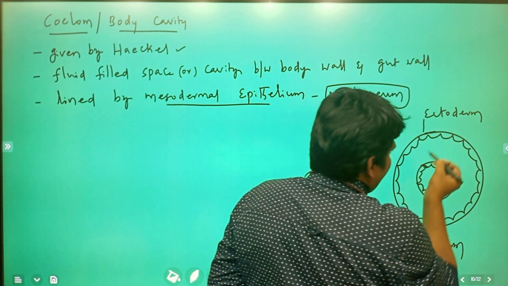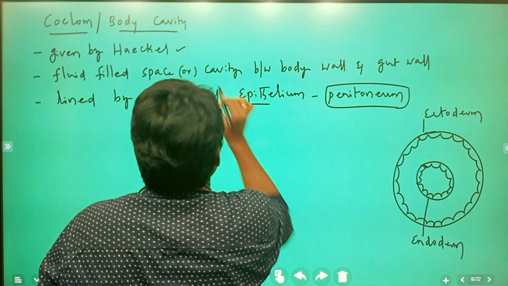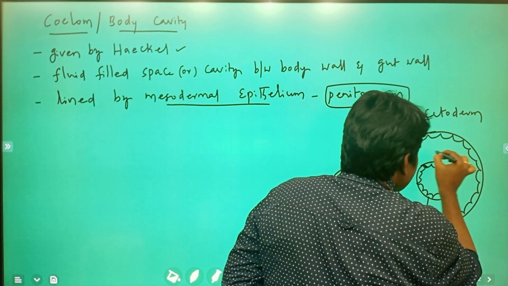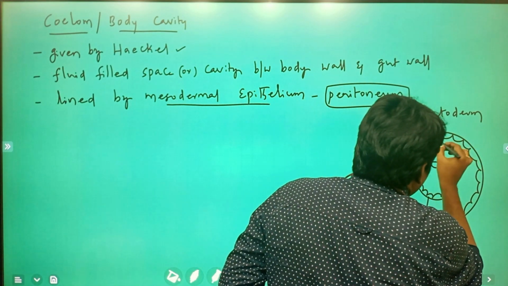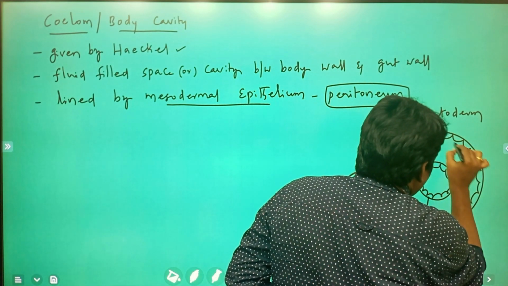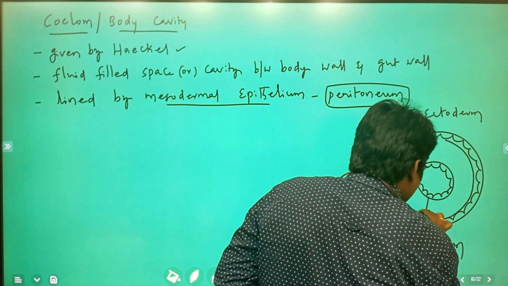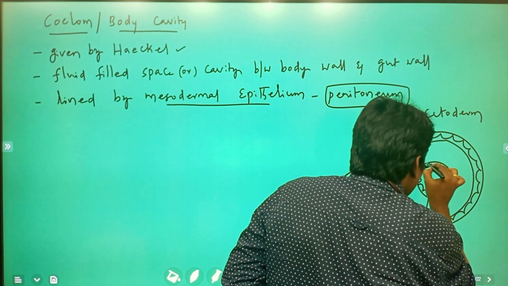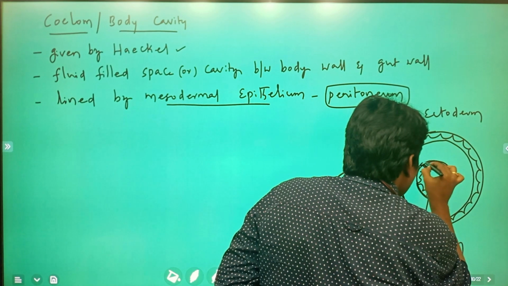Now this fluid filled space in this region is between the body wall and the gut wall. This is the body wall, and this is the gut wall.